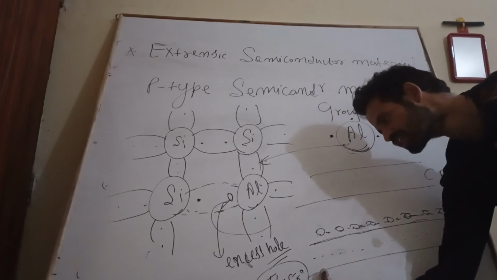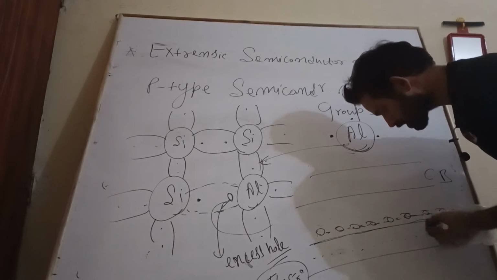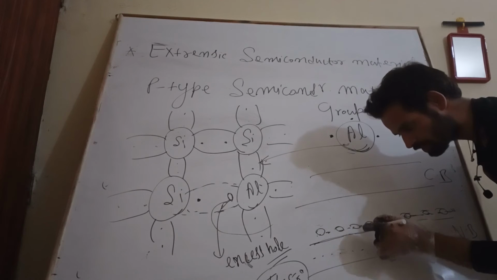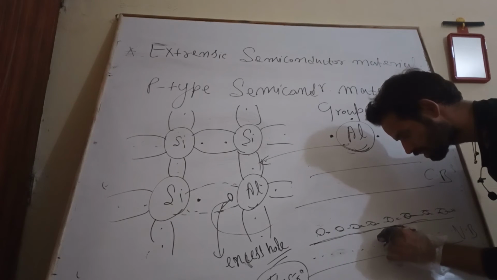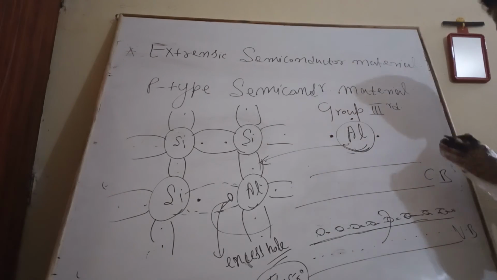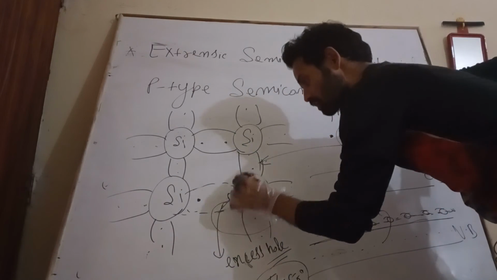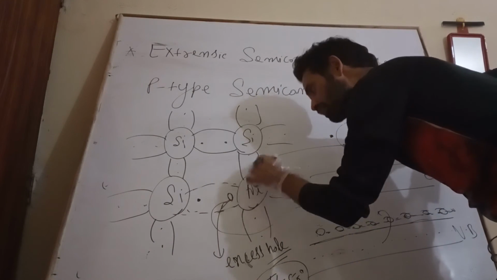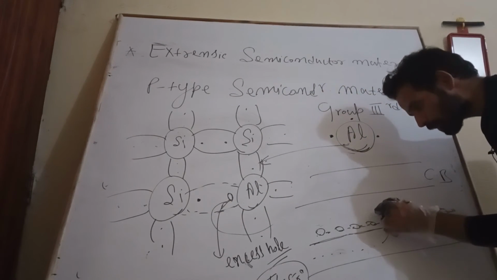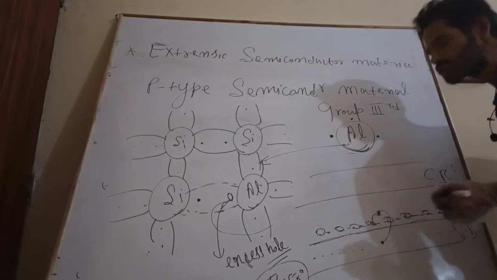Now these electrons in the valence band may get this small energy and move about the crystal, and the empty space position associated with the aluminum atom will get occupied by this electron.